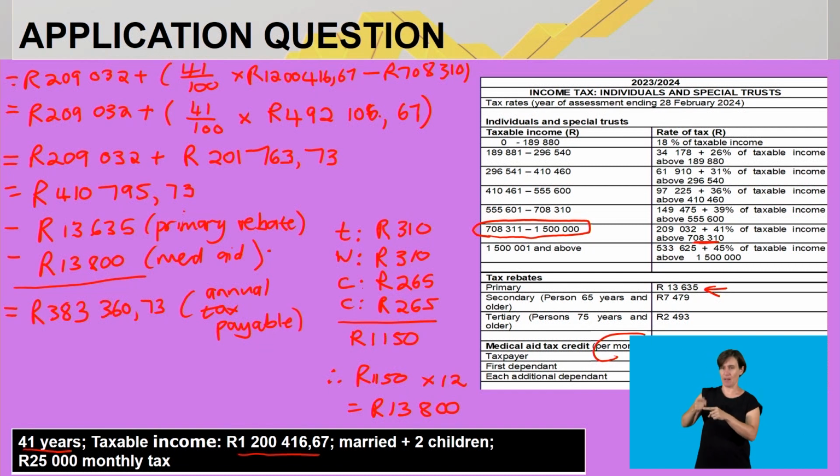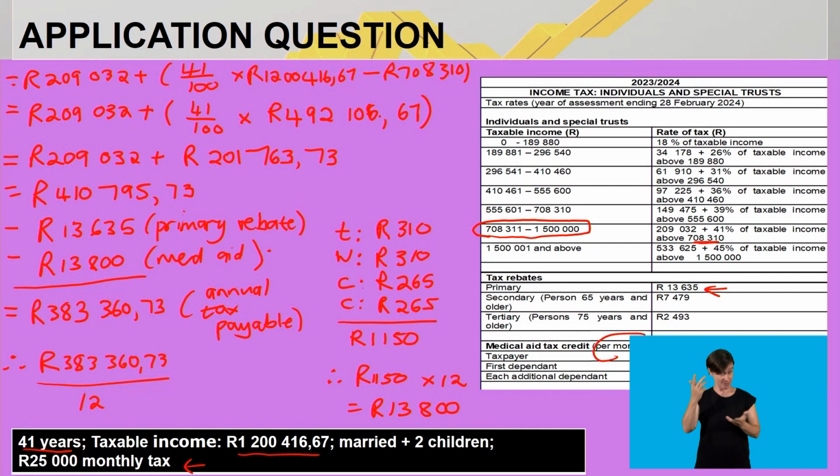But remember, he made a statement. He indicated that he should be paying 25,000 rand tax monthly. So we have to calculate the actual tax amount to see whether it is 25,000 rand. How will we do that? We take our annual tax payable, 383,360 rand and 73 cents, and we divide that by 12 months.